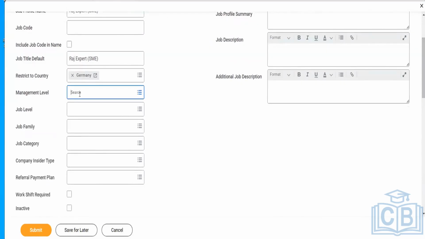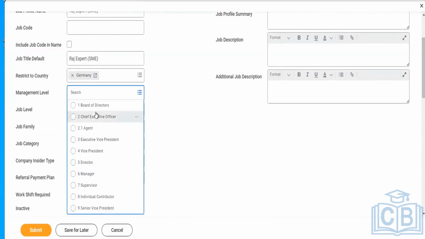Talking about management level, here we have, for example, board of directors, CEO, executive vice president, director, manager, supervisor, individual contributor. All these are the various management levels available. Let's take an example: this expert SME is at manager level, or at whatever level we want to keep them.